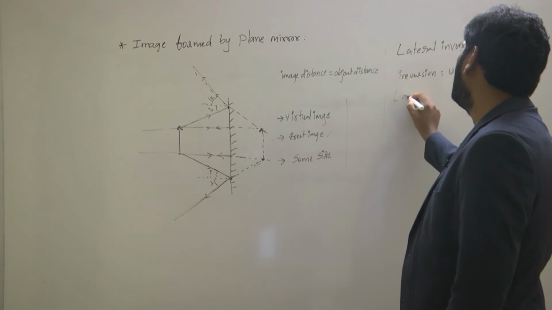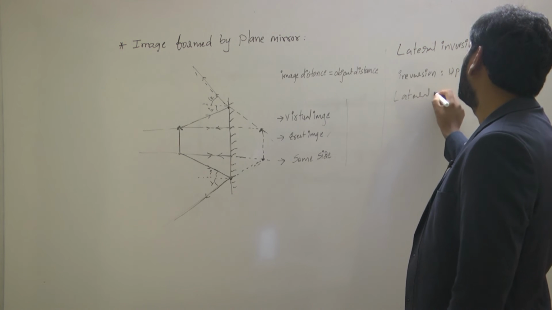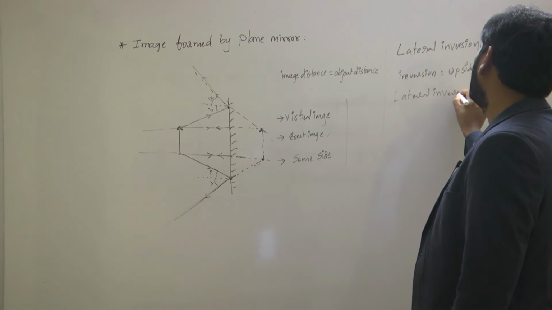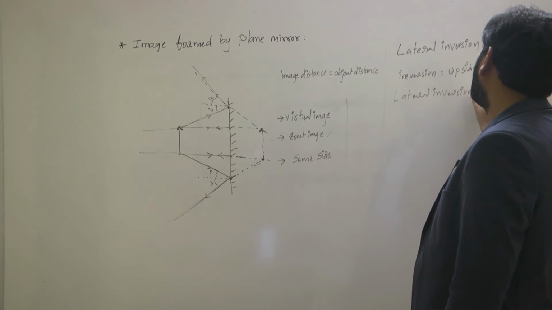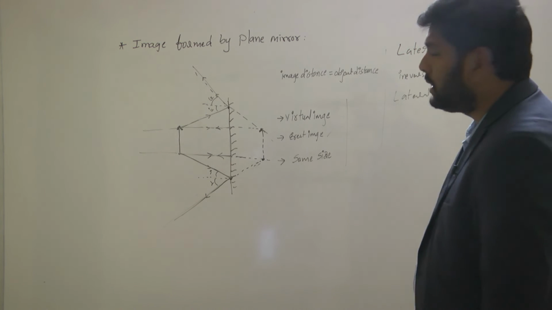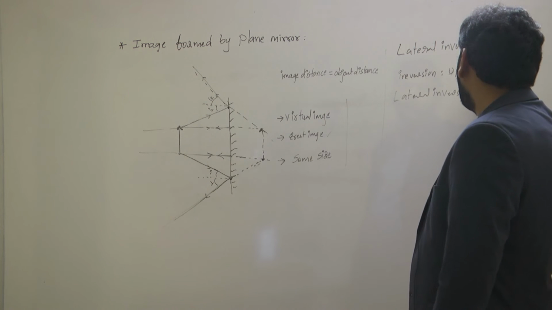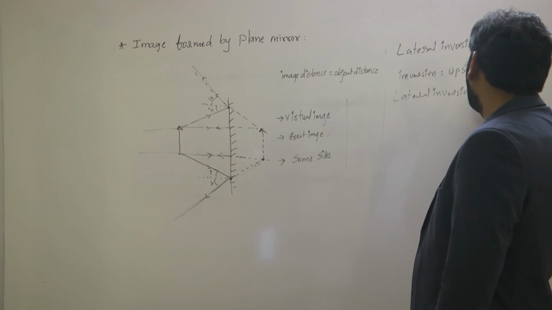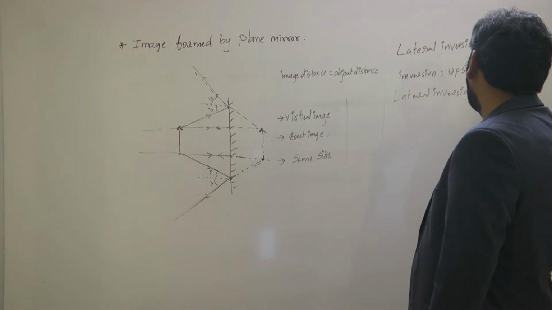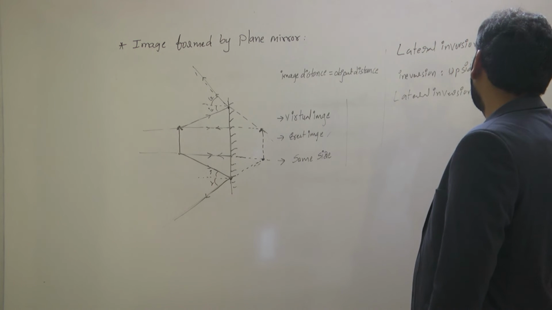Lateral inversion means right appears left, left appears right.